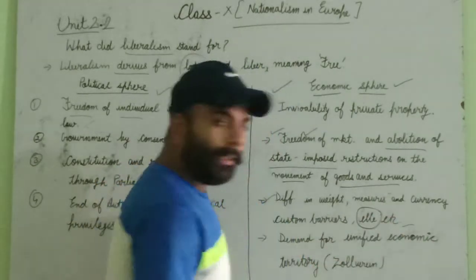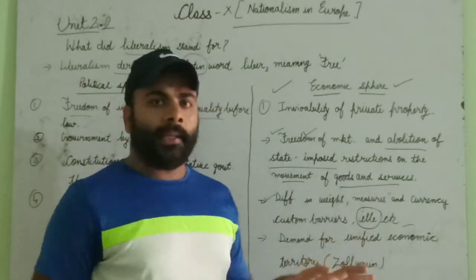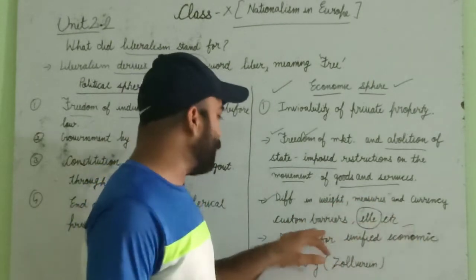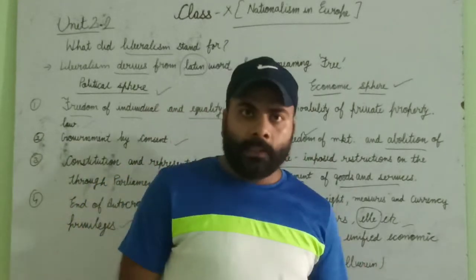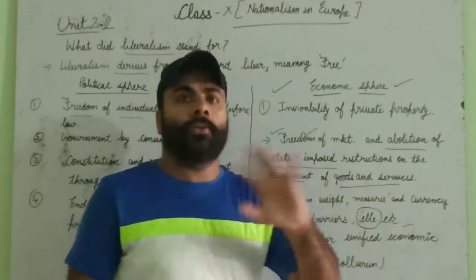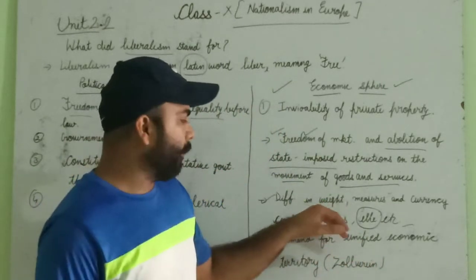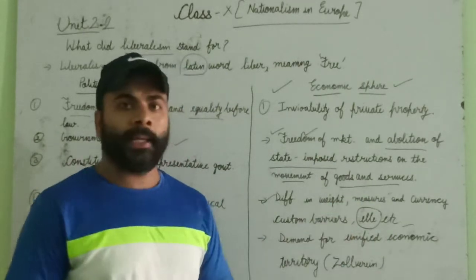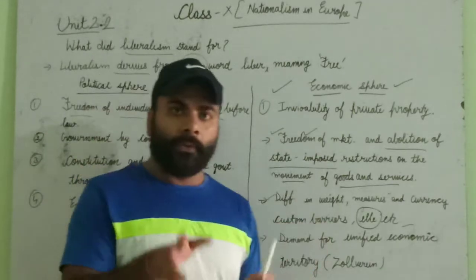Next, different weights, measures and currency, custom barriers and ell, etc. There were different areas, and different weights, different measures, different currencies and custom barriers were there. Napoleon Bonaparte tried to introduce the same weights, measures and currencies all over, but it lasted only for a small time. So what did they want? They wanted equality.